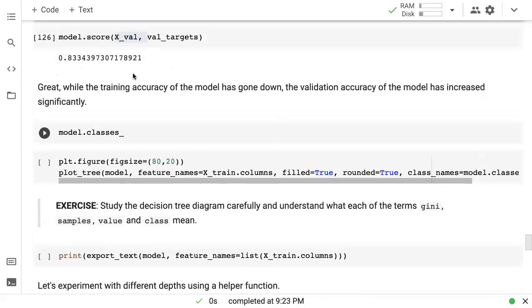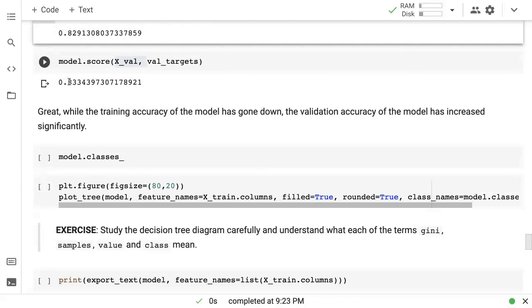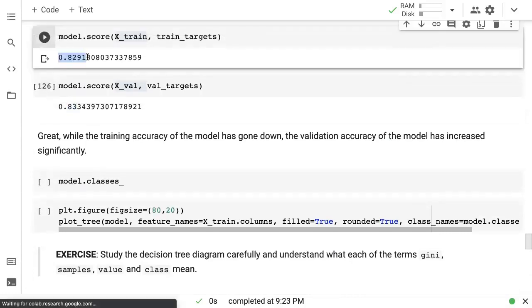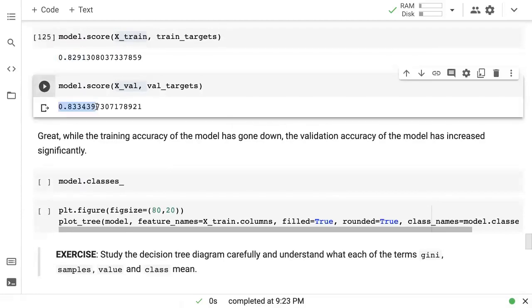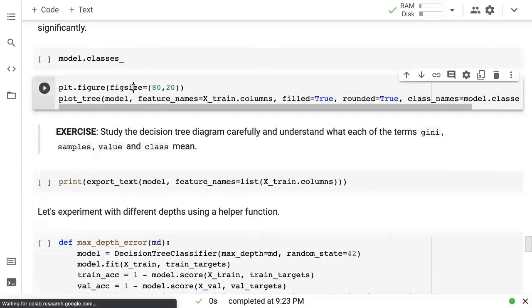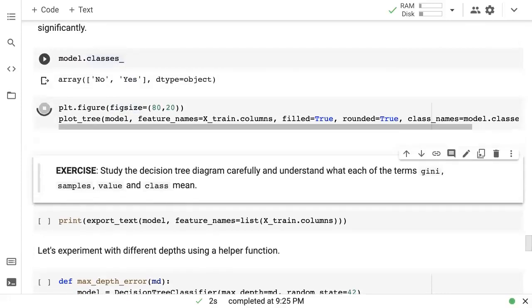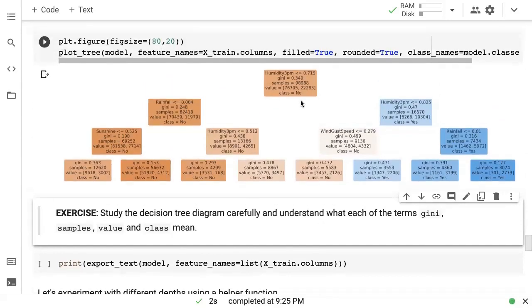So that's the model. The model's accuracy has gone up to 83% from 79%. That's a good improvement. And even though this has gone down, ultimately what we care about is the validation accuracy. And let's visualize the model now. We can visualize the model using plot tree once again. So here's what our entire decision tree model looks like.